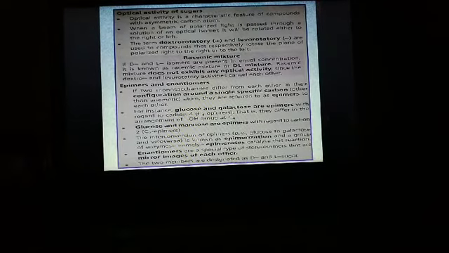Now let us see another property of monosaccharides. So another property of monosaccharides is optical activity of sugars. As we all know, optical activity is a characteristic feature of compounds which have an asymmetric carbon atom. So only those compounds which have an asymmetric carbon atom show optical activity.